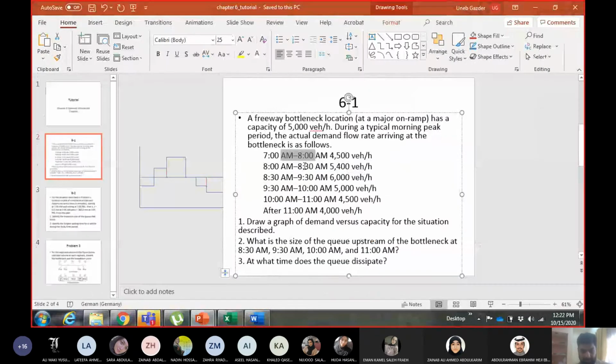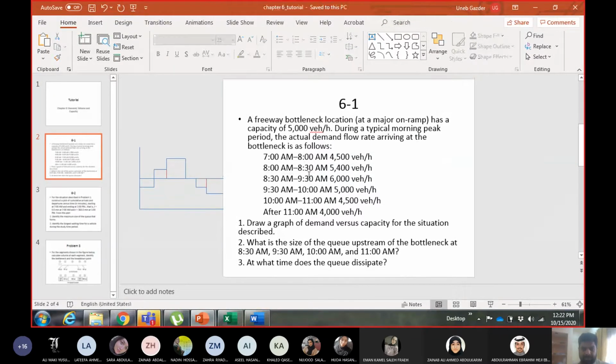From 8 to 8:30 the rate of vehicles is 5,400 per hour, and it is for half an hour. So for this half an hour the vehicles are coming at a rate of 5,400 per hour. How many vehicles will arrive?